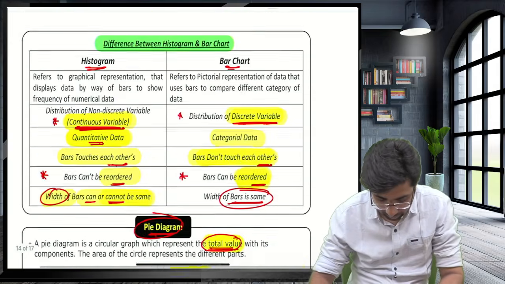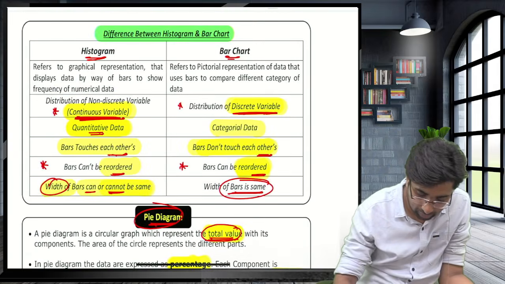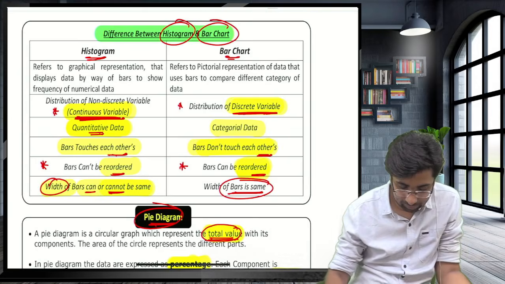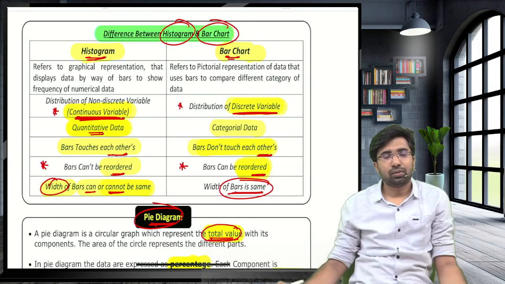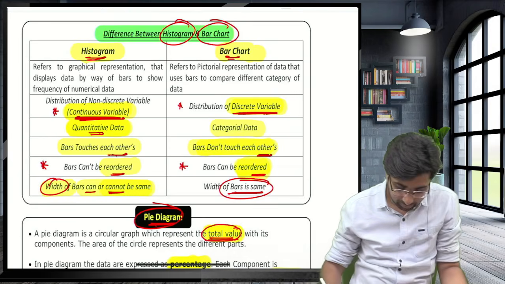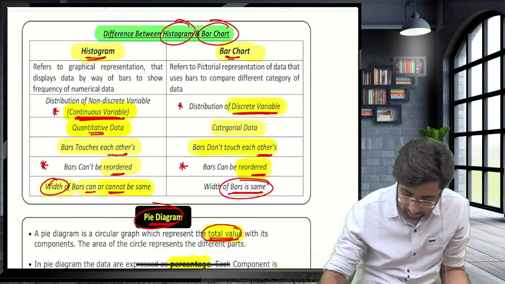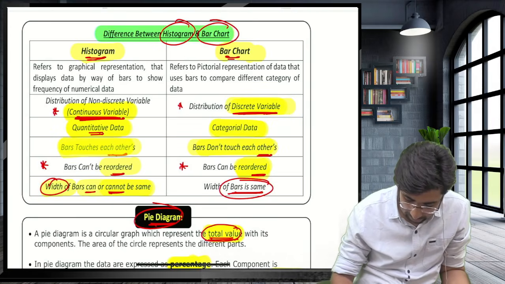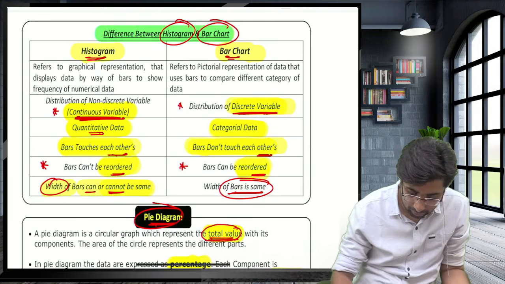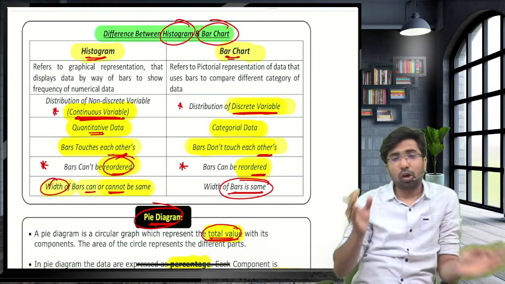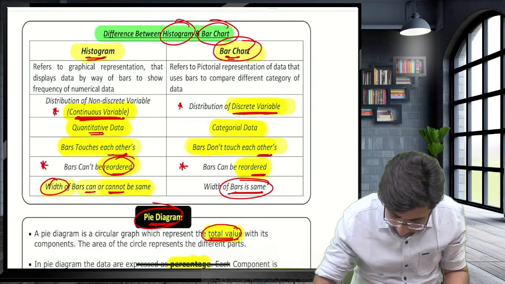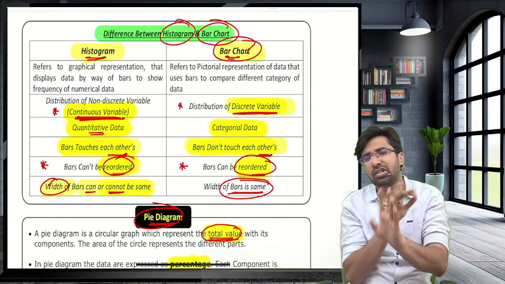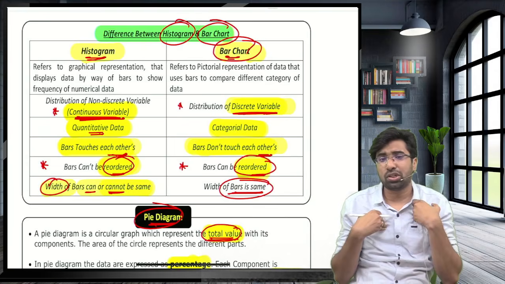Now see, the difference between histogram and bar chart. Histogram is for continuous, quantitative data; bar chart is for discrete, categorical data. In a histogram the bars touch each other; in a bar chart they don't. It can be reordered. What do you mean by reordered? The bars of a histogram cannot be reshuffled, but the bar chart rectangles can be reshuffled. You can change the order. It is immaterial. Your decision will not change.